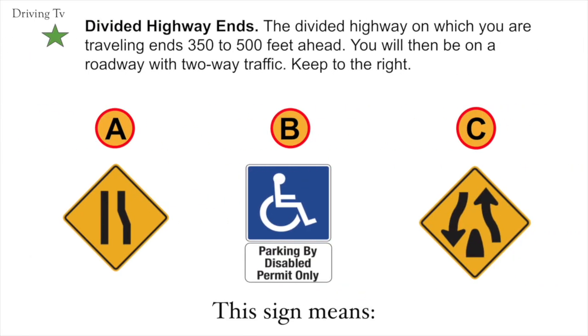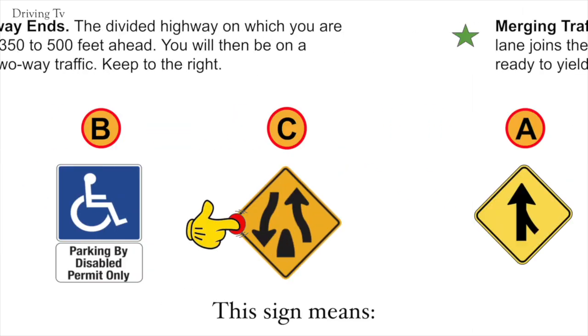Divided highway ends. The divided highway on which you are traveling ends 350 to 500 feet ahead. You will then be on a roadway with two-way traffic. Keep to the right. The correct answer is C. Divided highway ends.